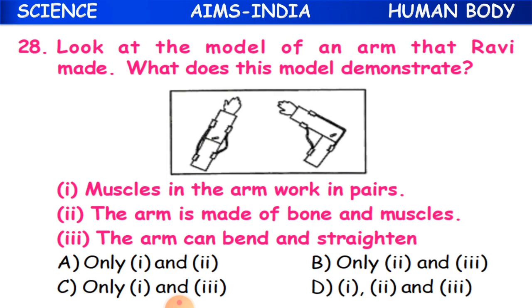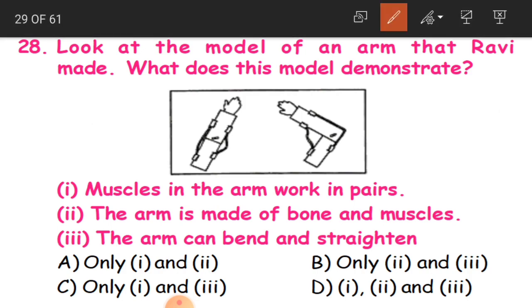28th question. Look at the model of an arm that Ravi made. What does this model demonstrate? Okay, so this is a model of an arm which Ravi made. And what does this model demonstrate? You can see two directions of the movement in this model.